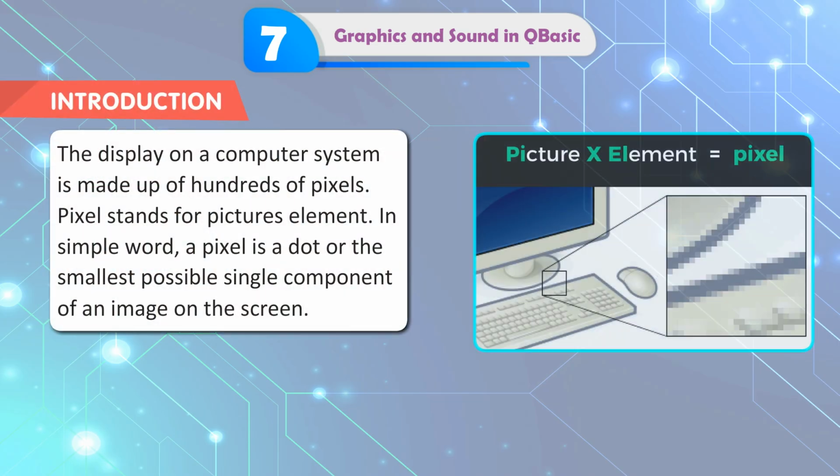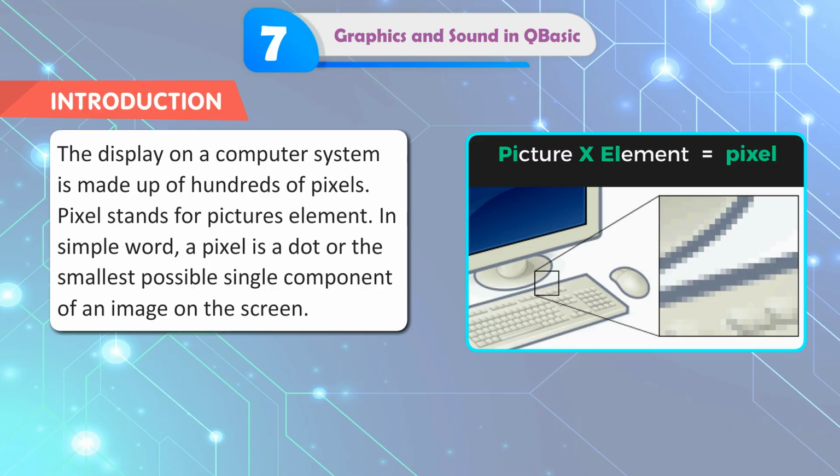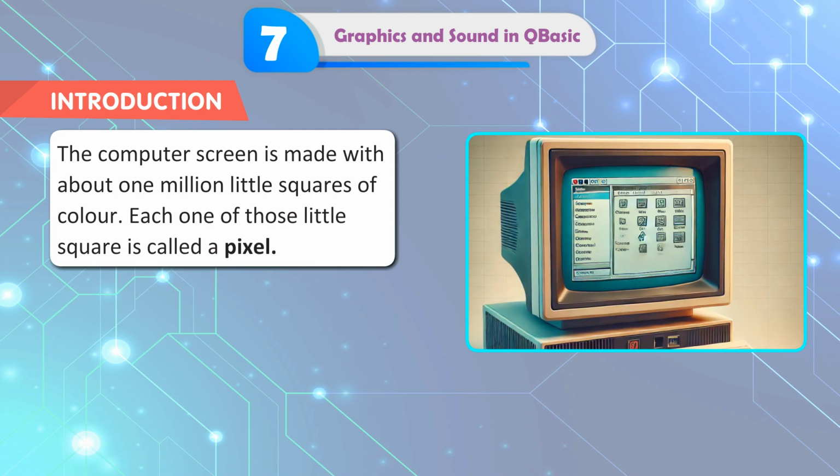Introduction. The display on a computer system is made up of hundreds of pixels. Pixel stands for picture element. In simple words, a pixel is a dot or the smallest possible single component of an image on the screen. The computer screen is made with about 1 million little squares of color. Each one of those little squares is called a pixel.